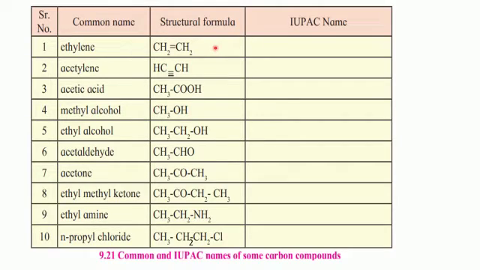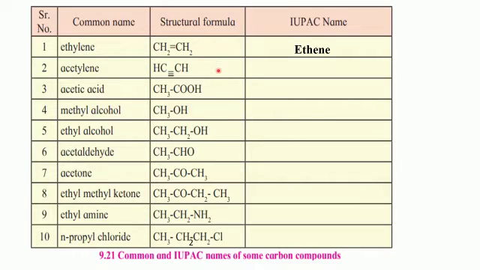Common name is ethylene. Structural formula is CH2=CH2. According to the rules of IUPAC, we have to count the number of carbon atoms, that is 2. So parent alkane is ethane, and we can see a double bond which indicates that it is an alkene. Hence, the last 3 letters of ethane, ANE, will change to ENE, and the name of the compound will become ethene.